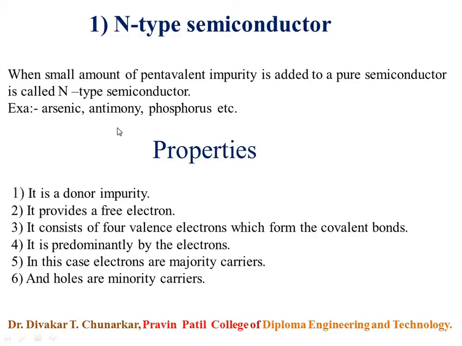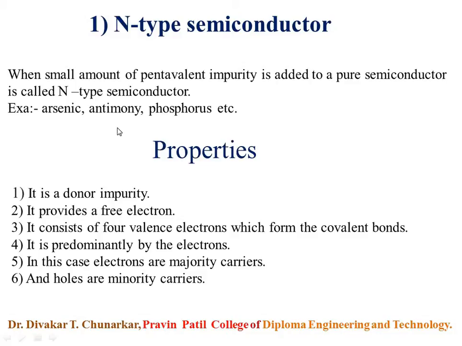So again I revise the n-type semiconductor importance. The small amount of pentavalent impurity added to the pure semiconductor is called n-type semiconductor. Examples: arsenic, antimony, phosphorus, etc. N-type semiconductor has donor impurity. It provides free electrons. It consists of 4 valence electrons which form the covalent bonds. N-type semiconductor is predominantly by the electrons. In n-type semiconductor, electrons are majority carriers and holes are minority carriers.